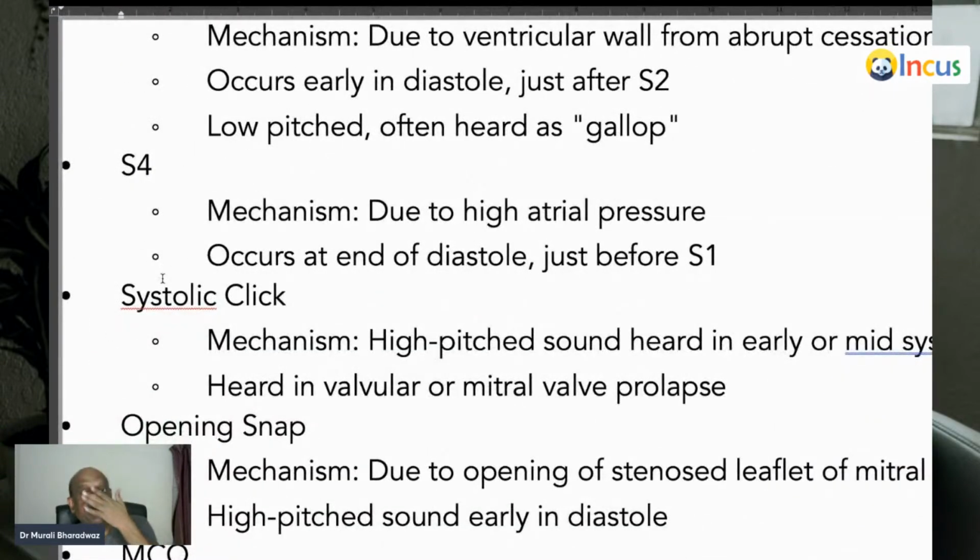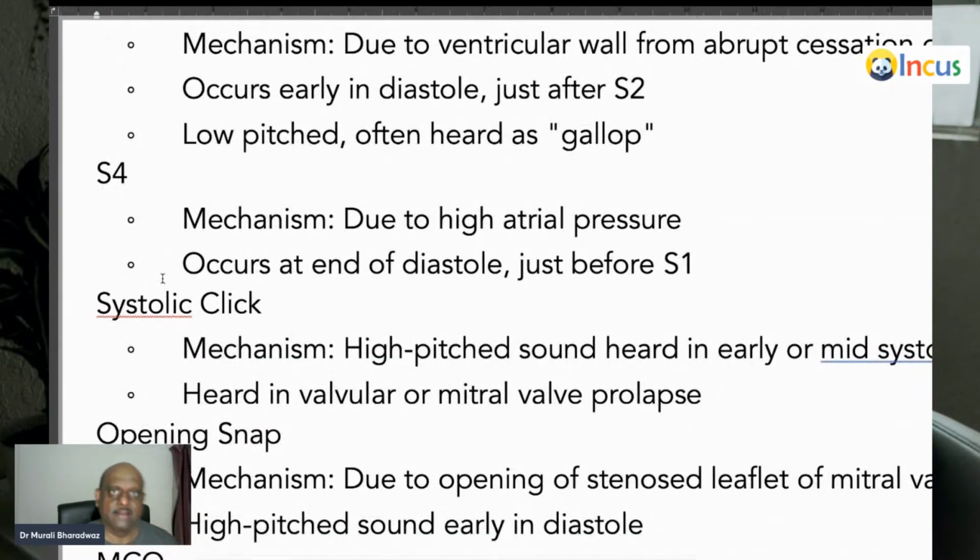Then S4. S4 is also a diastolic sound. During the last one-third of ventricular diastole, what do you listen? S4. It is because when the ventricle hypertrophies, because the patient has hypertension, that leads to the development of S4. When the ventricle is non-compliant, during the last one-third of ventricular filling, the atria actually contract. At that time, if the ventricle is very stiff, like left ventricular hypertrophy, you listen to the fourth heart sound is what you need to remember.